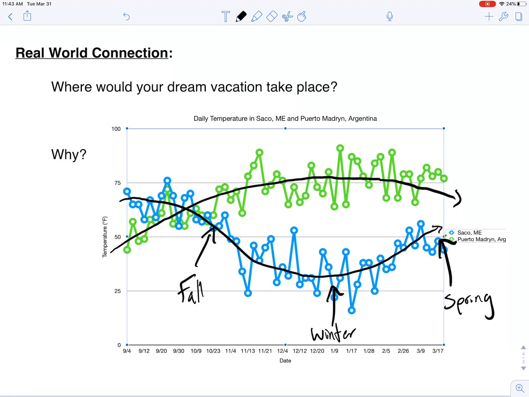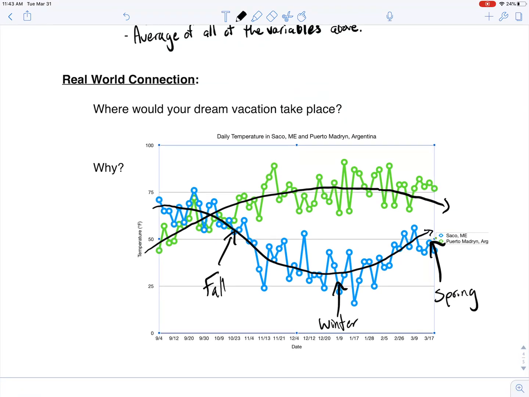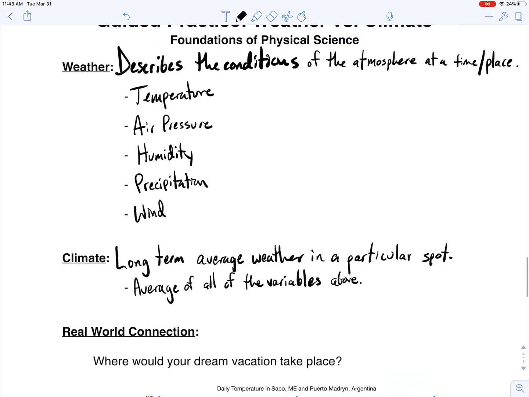That graph we've been building all year comes in handy for today's lesson. We start to think about the dog on the leash and averaging that together and coming up with our climate here in Maine compared to weather, which is what we've been measuring every day. Temperature is a weather variable, but if we average that together, we get a brief picture of Maine's climate. It's a seasonal kind of climate.